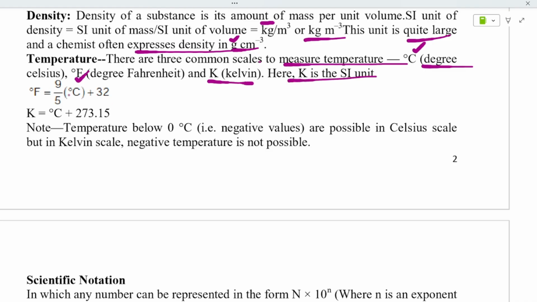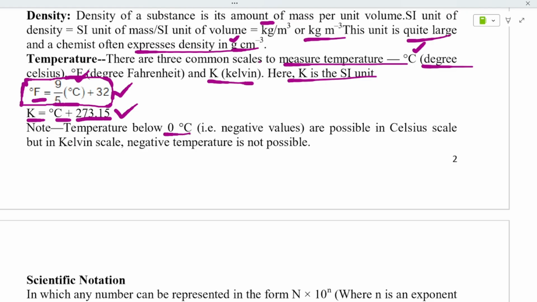Okay, you should remember this one formula which is very important. Degree Fahrenheit is equal to 9 by 5 into degree Celsius plus 32. You have to remember this when you are converting Fahrenheit to Celsius, or if Celsius is given, you can find Fahrenheit. Okay, and the relation between Kelvin and degree Celsius is Kelvin is equal to degree Celsius plus 273.15. This is plus 32, this is 273.15.